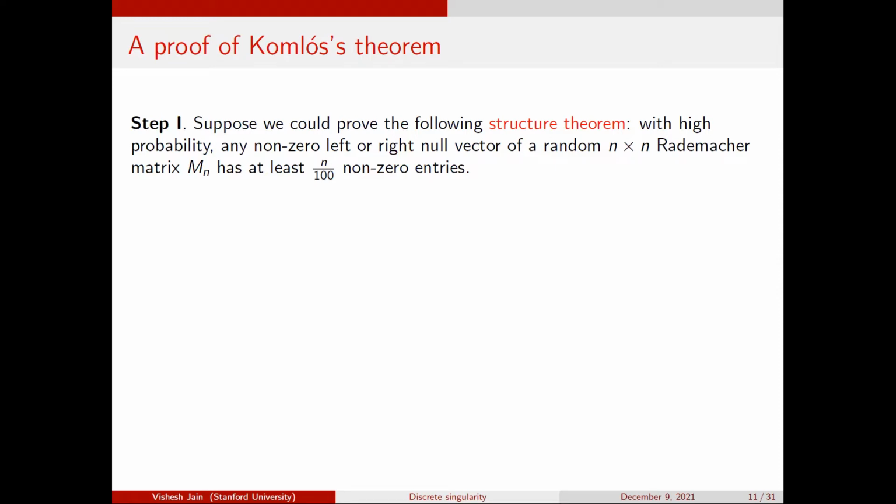Suppose I could show that with high probability, and in this case it doesn't really matter that it's very high probability, it's fine if the probability goes to 0 as n goes to infinity, any non-zero left or right null vector of my matrix has many non-zero entries, right? Linearly many non-zero entries. And now you see that this is somehow connected to the Littlewood-Offord problem, and that's where the connection is going to be. Suppose we could prove something like this, and later I will show you how to prove this thing.